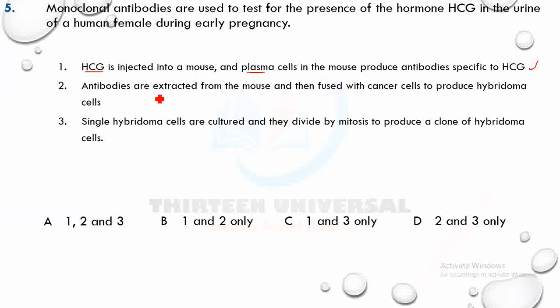Two says antibodies are extracted from the mouse and then fused with cells to produce hybridoma. This is wrong, because what is extracted is plasma cells, which are fused with cancer cells, not antibodies. Three says single hybridoma cells are cultured and then divided by mitosis to produce a clone of hybridoma. That's called cloning, and this is correct. So it's 1 and 3.